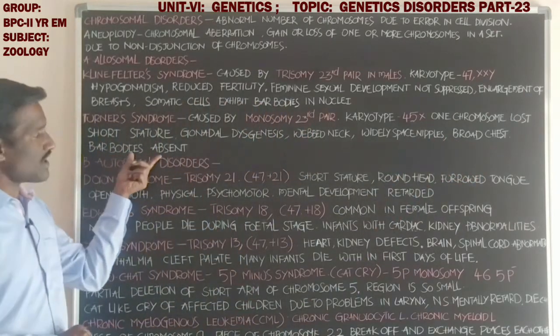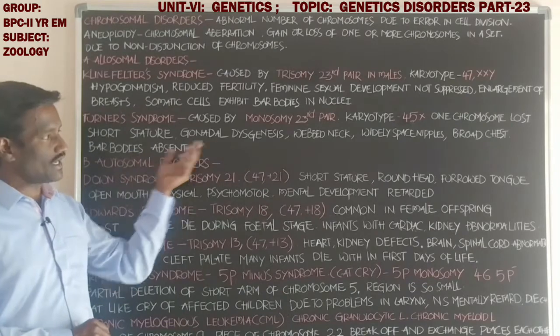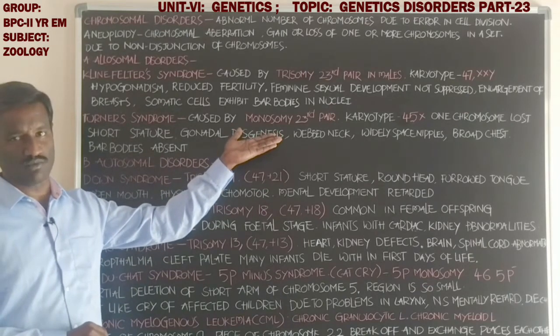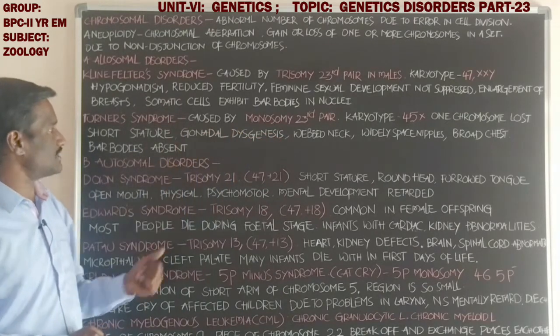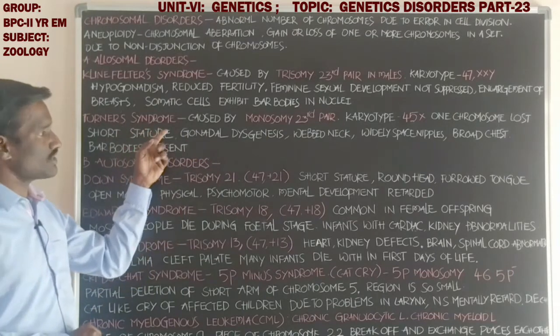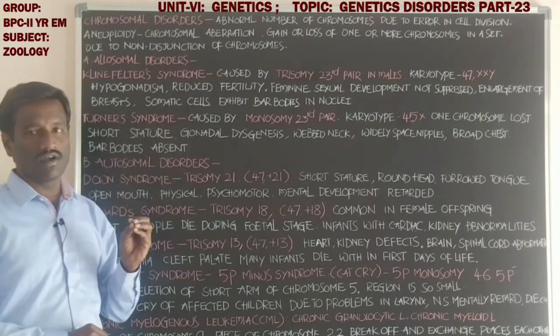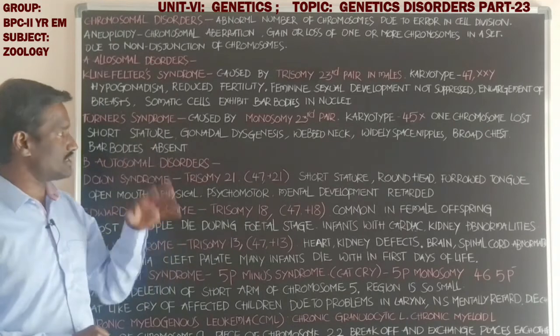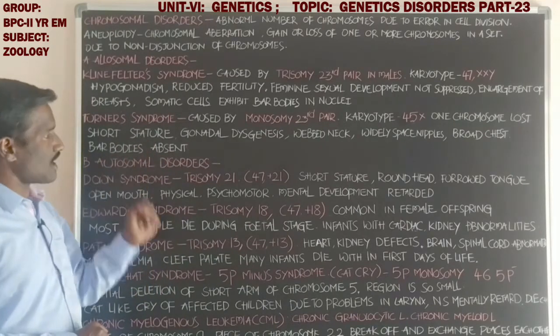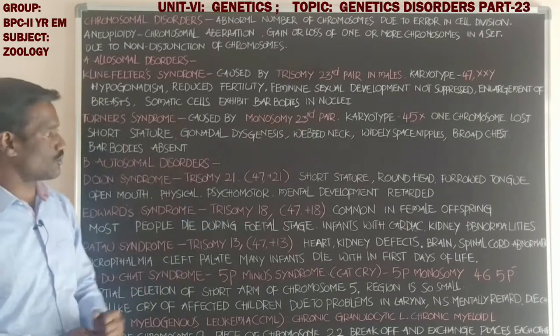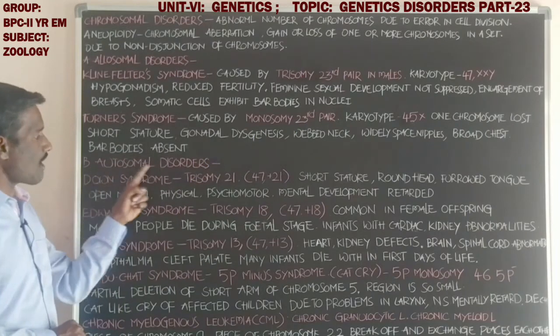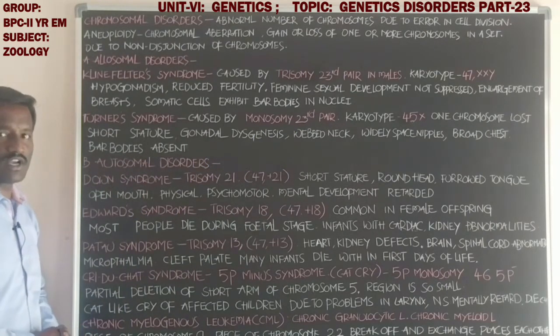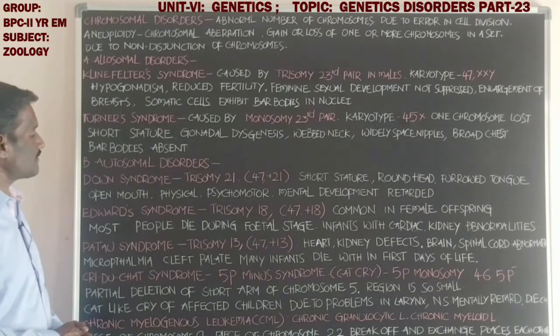Next, the Barr body is absent because only one X chromosome is present in these females. Turner syndrome is a disorder that occurs in females. Barr bodies are absent because of only one X chromosome. Next, students, autosomal disorders. What about the autosomal disorders?